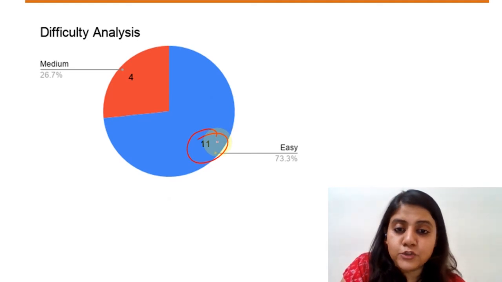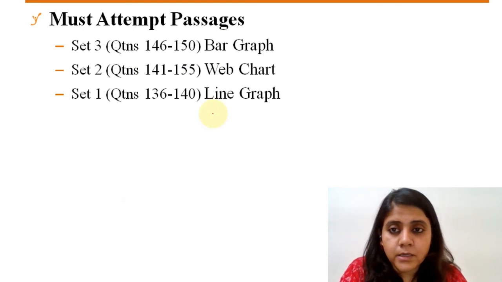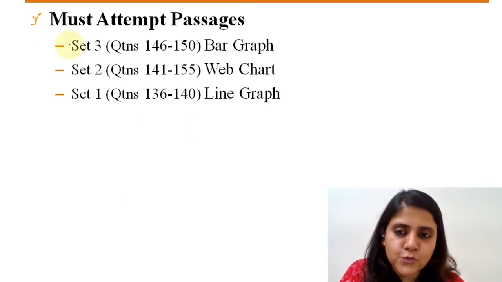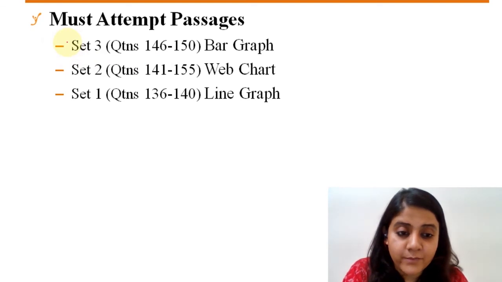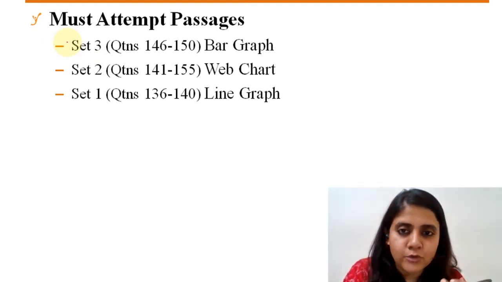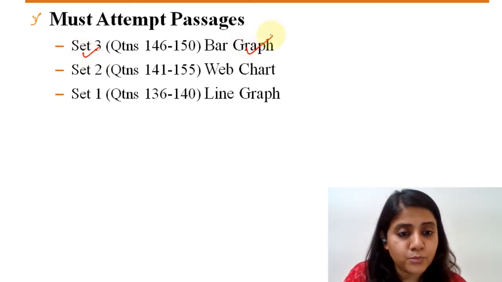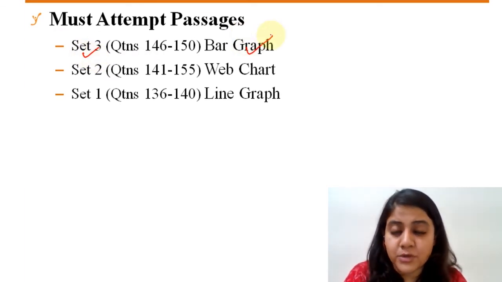So this is something you should be very, very careful of. Now, if you take a look at the type of passages that you got, the set three, I've also listed down the order in which you could have done within the section itself. That is again up to you. If you can quickly browse through the three sets and decide which one is easy, which one could be done first. Probably the third set, which was on bar graphs and all questions were based on percentages.